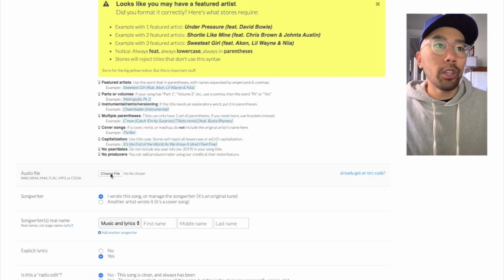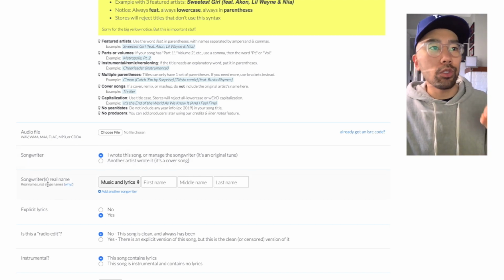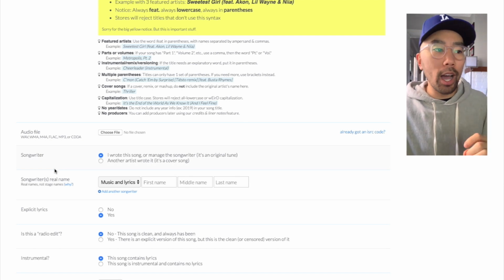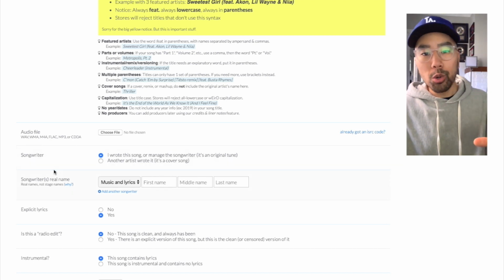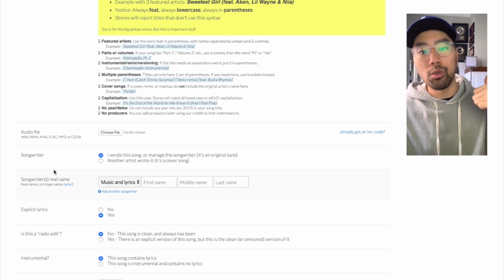Next box down, you're just going to choose the WAV file. You're going to upload that here. Now the next couple boxes, it's going to say songwriter, and then it's going to allow you to list the songwriters' names for the credits. So in Spotify, it'll actually show you the songwriter credits, anyone who is involved in the creation of that record, from the writers to the producers.